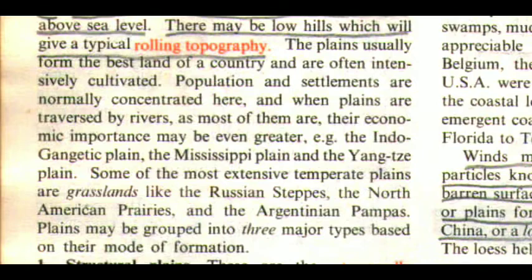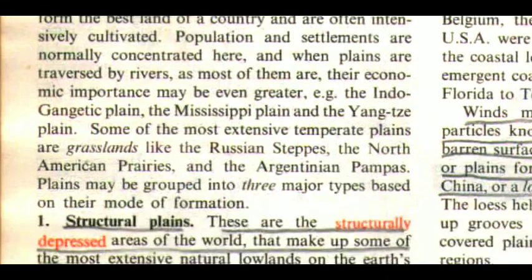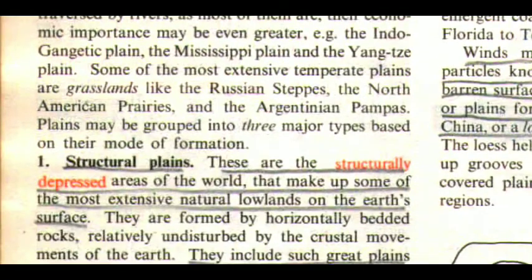Population and settlements are normally concentrated here, and when plains are traversed by rivers, as most of them are, their economic importance may be even greater. Example, the Indo-Gangetic Plain, the Mississippi Plain, and the Yangtze Plain. Some of the most extensive temperate plains are grasslands like the Russian steppes, the North American prairies, and the Argentinian pampas. Plains may be grouped into three major types based on their mode of formation.